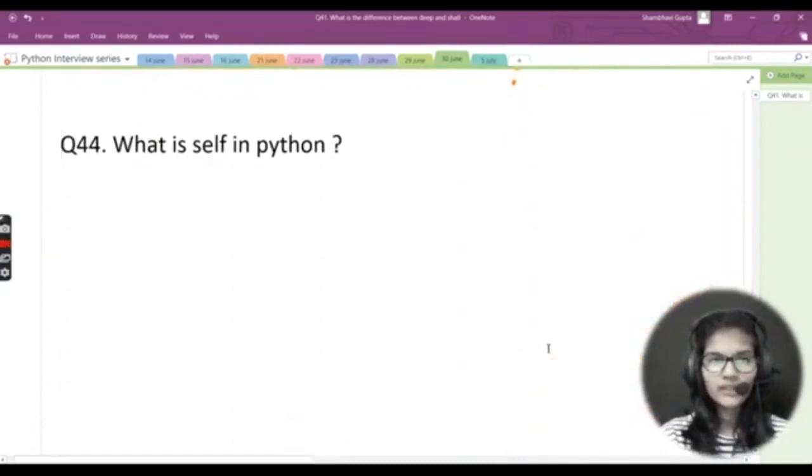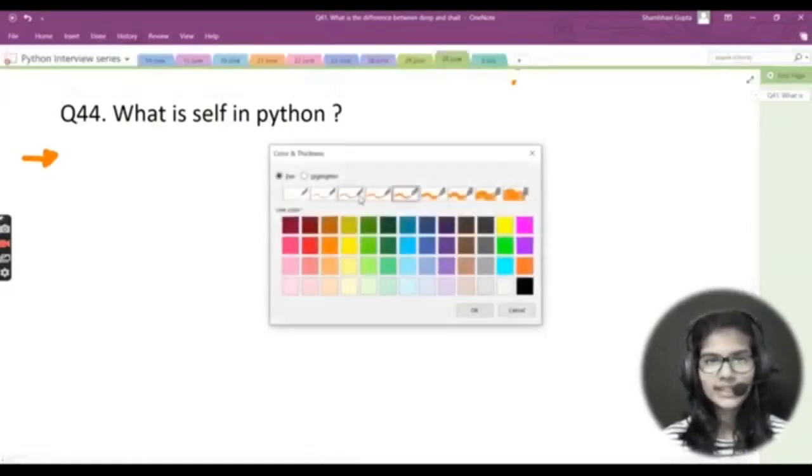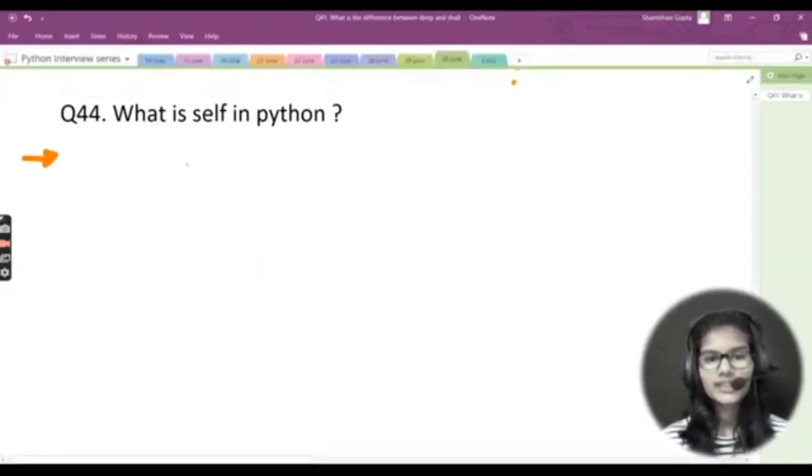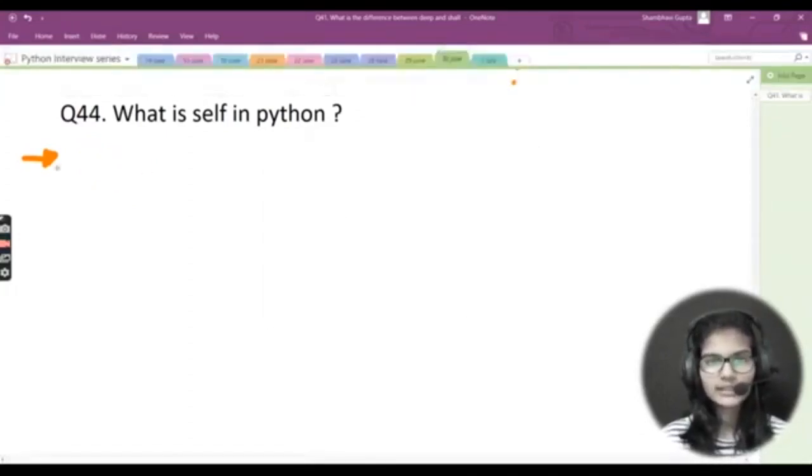Right, let me just go above, and now here is the fourth question. My question number 4 for today is: what is self in Python? Now we just need to define what self is in Python, right? So I would just write the answer. Let me take that previous one that we were using right here.